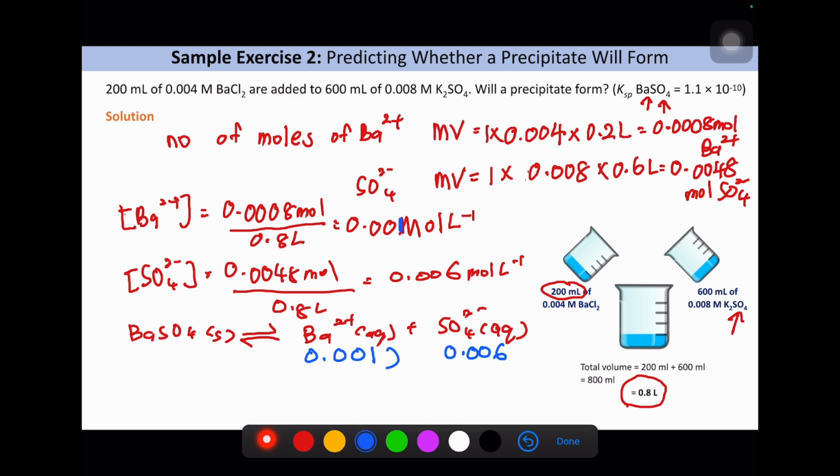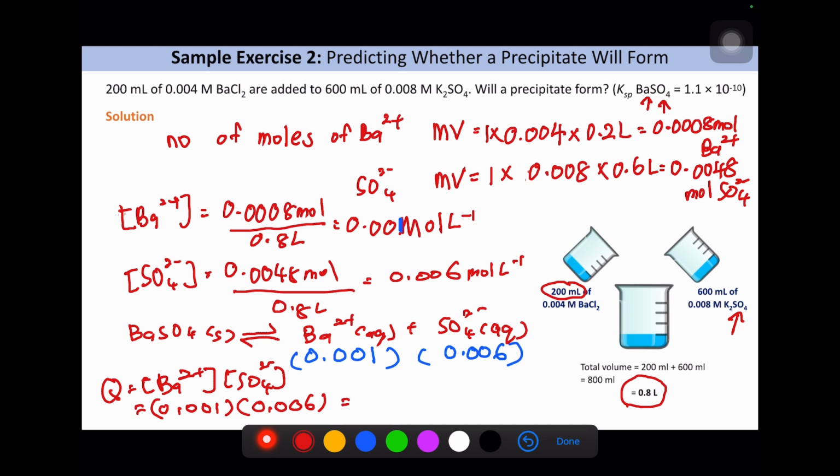So the KSP, this is a molarity, so we need to write down the Q. Q is the product of Ba2+ and sulfate. This is a Q expression, yeah. You need to write it down even though the question doesn't ask you to. 0.01 times 0.06. The product of Q is actually 6 times 10 to the power of -4.